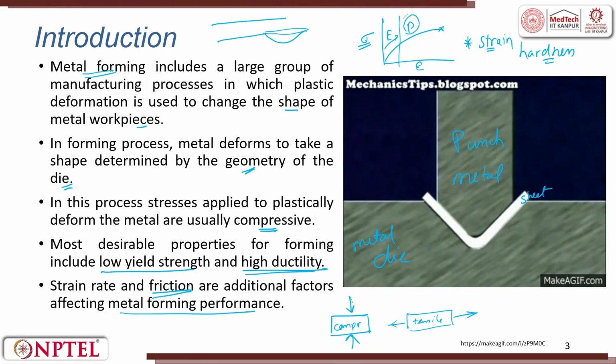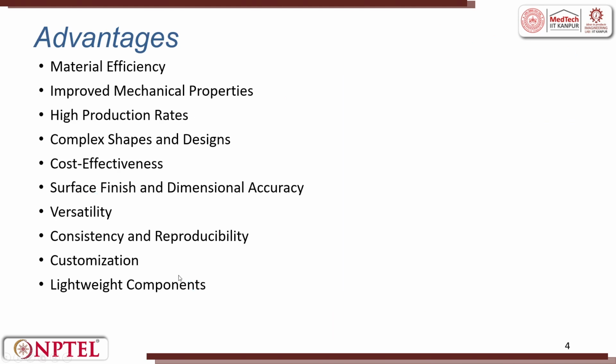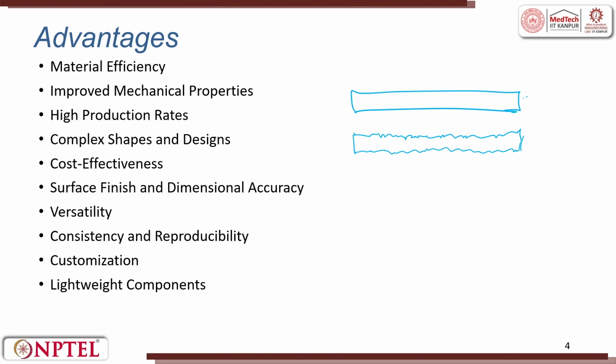So, why is that friction coming? I will try to explain in the next slide. Why is that friction? Because any metal, this is the theoretical metal you have, but if you look at it in a microscopic manner, you will have all sorts of undulation on the surface. This is theoretical, this is real.